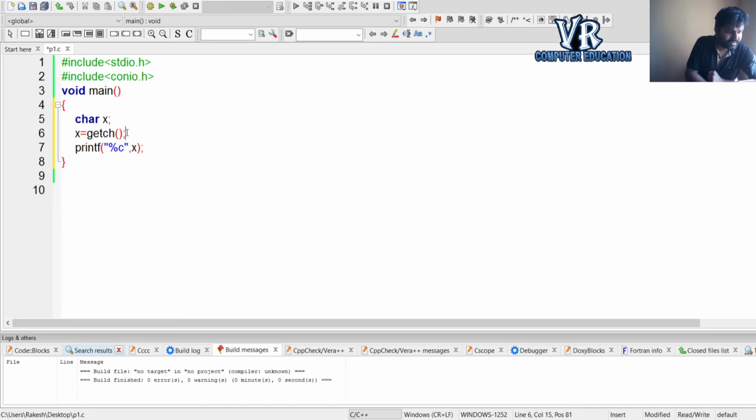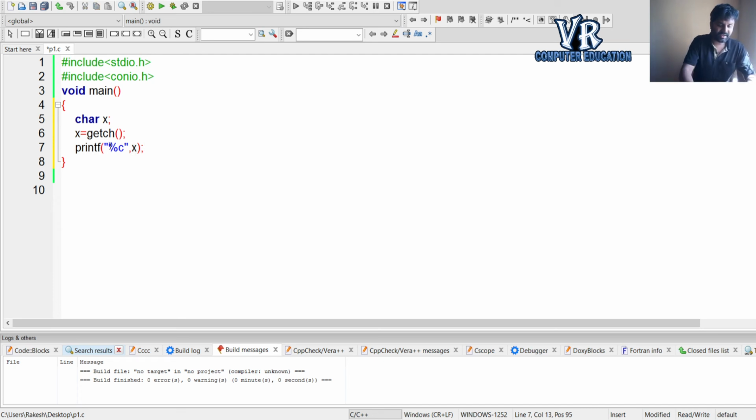Now see, getch is a function that receives a single character from the keyboard. After receiving it, it will be stored in x. For a character we use %c, and the value stored in the x variable.